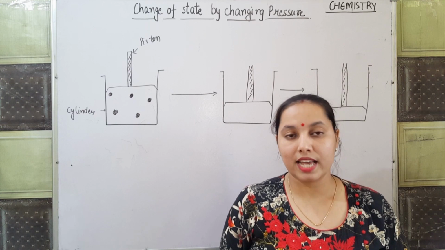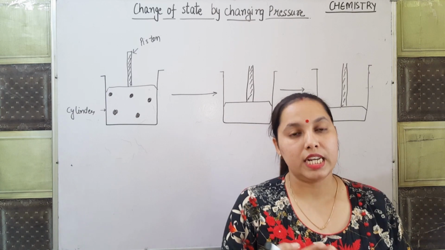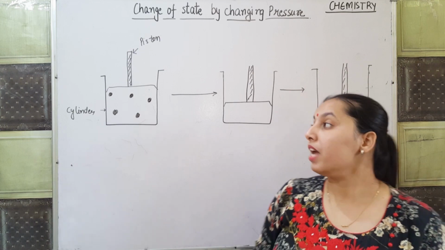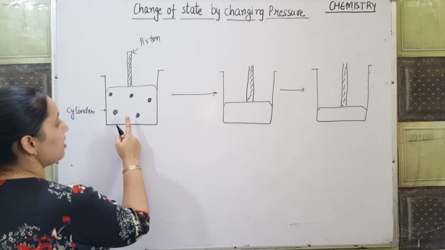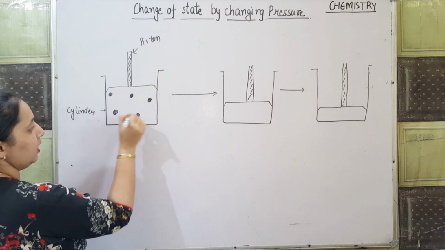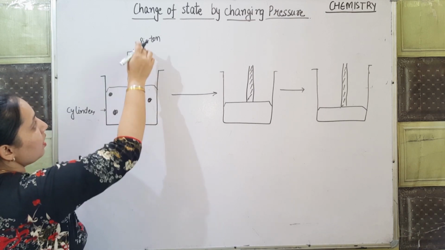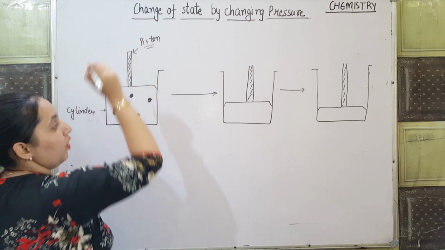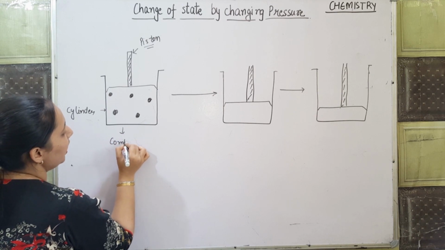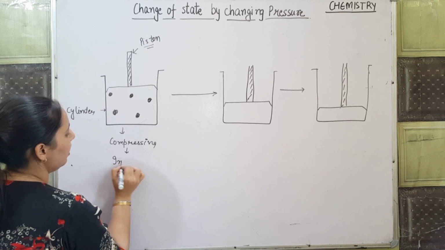In this lecture we will talk about how pressure helps us to change one state of matter to another state of matter. Let's understand. I have taken some gas in a cylinder. The particles are far from each other, the spaces between them are large. With the help of a piston, I am compressing the gas. Compressing means the pressure is being increased.